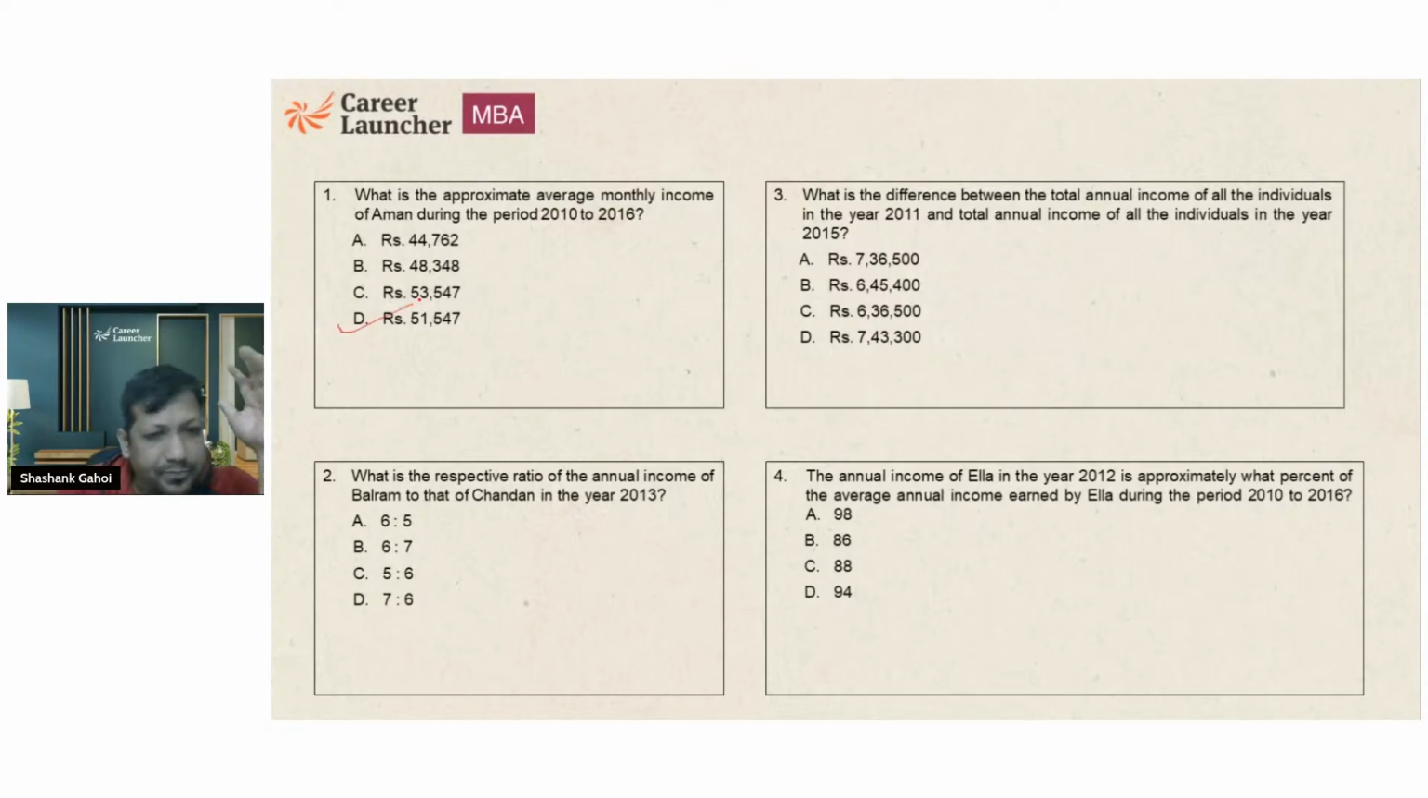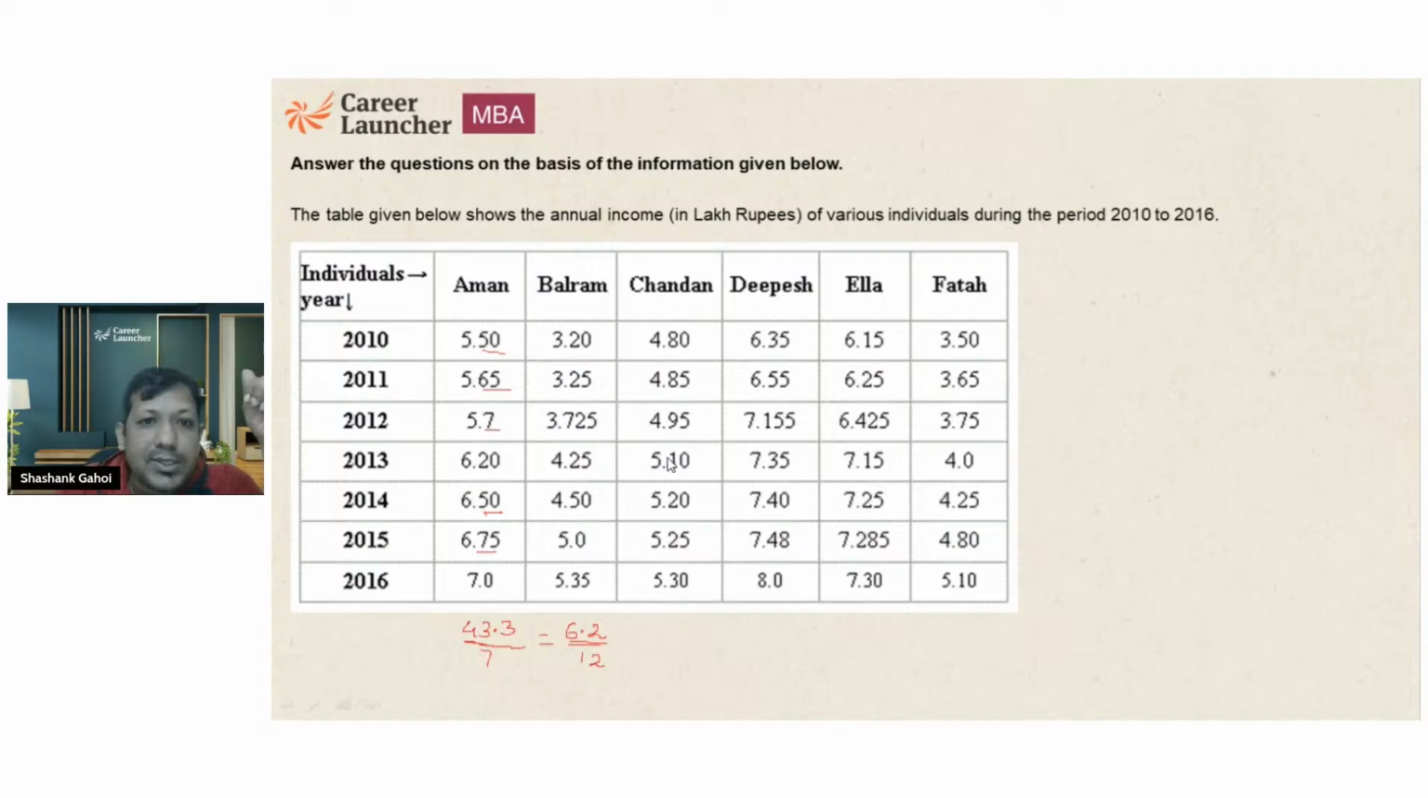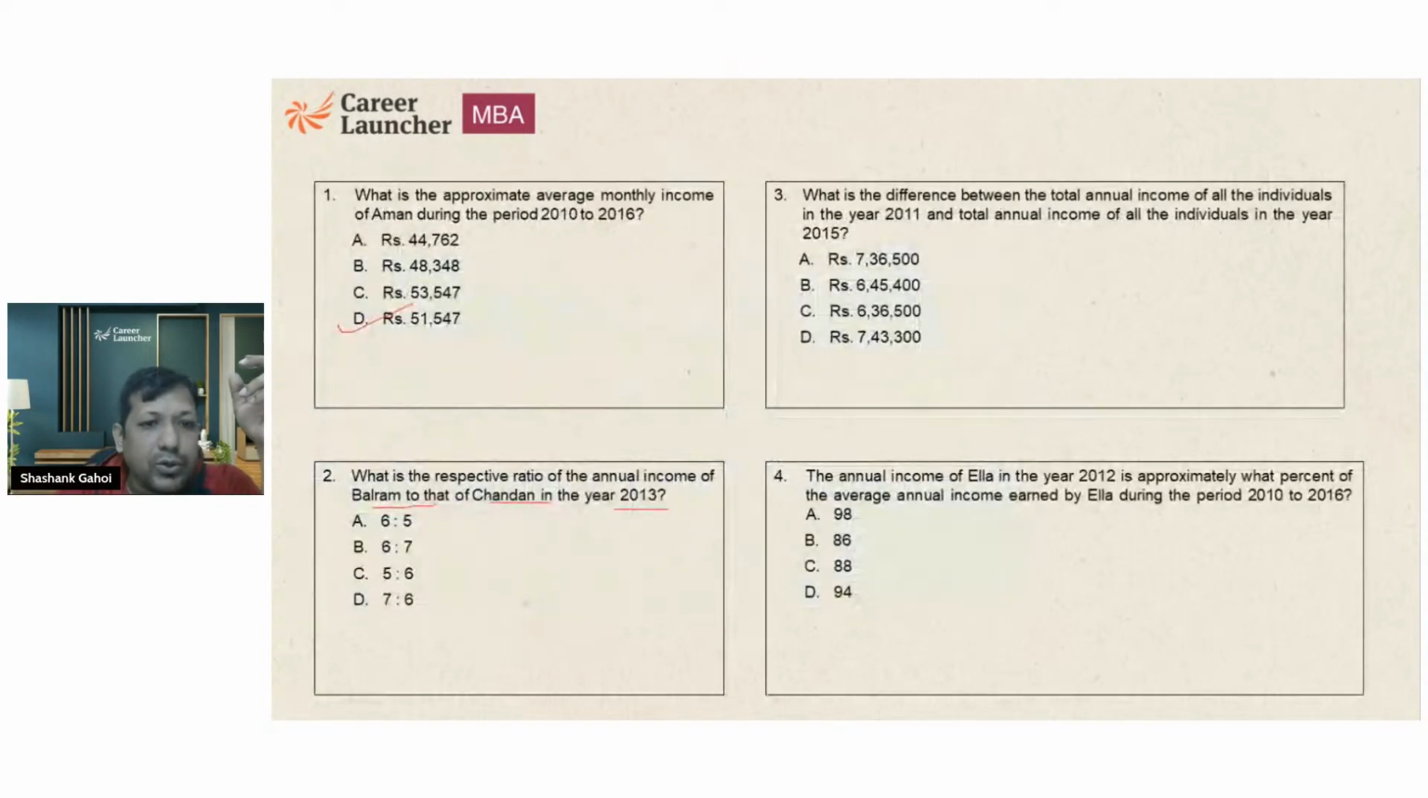That is option D. Now, what is the respective ratio of annual income of Balram and Chandan in year 2013? Again, this is a very straightforward question. I need to figure out the annual income of Balram in 2013, that is 4.25, and Chandan is 5.1. So I got 4.25 and 5.1, and that's what we need to work with.